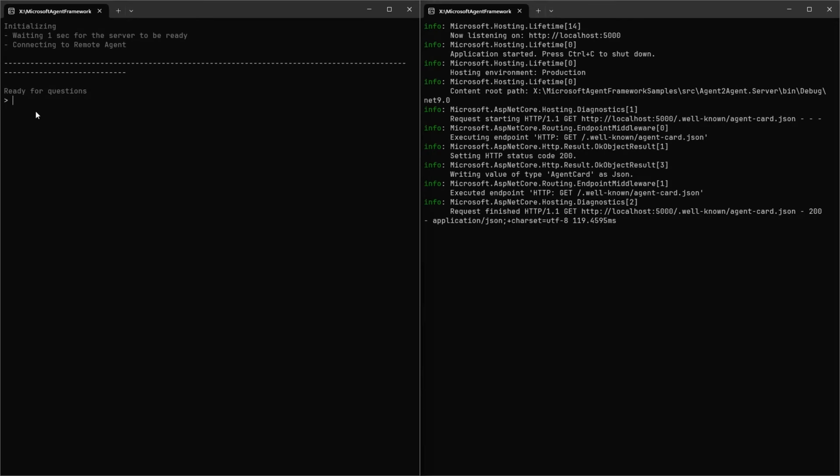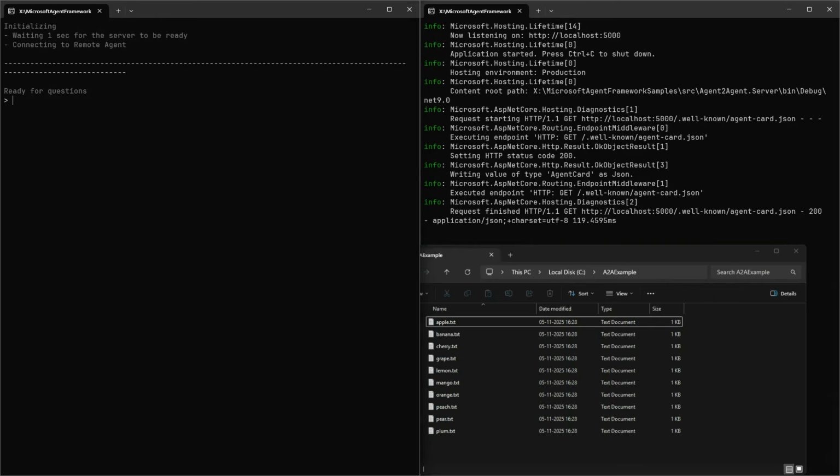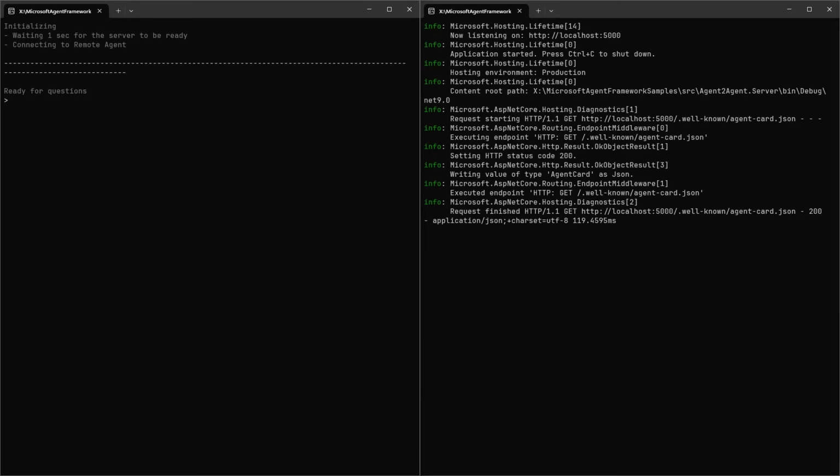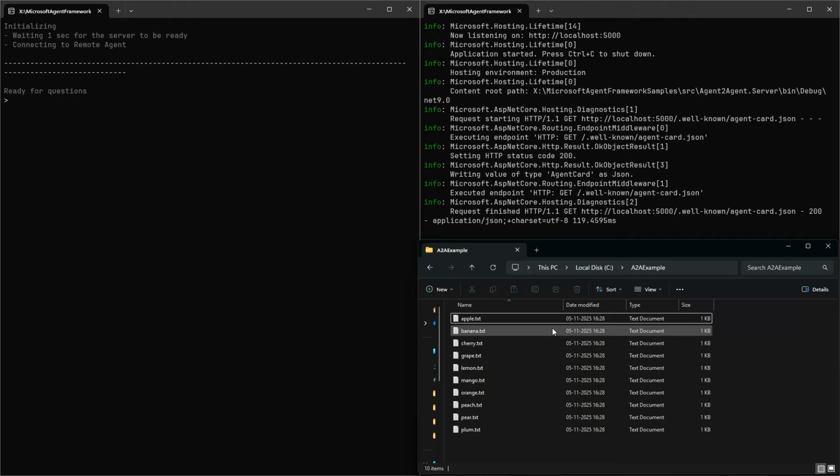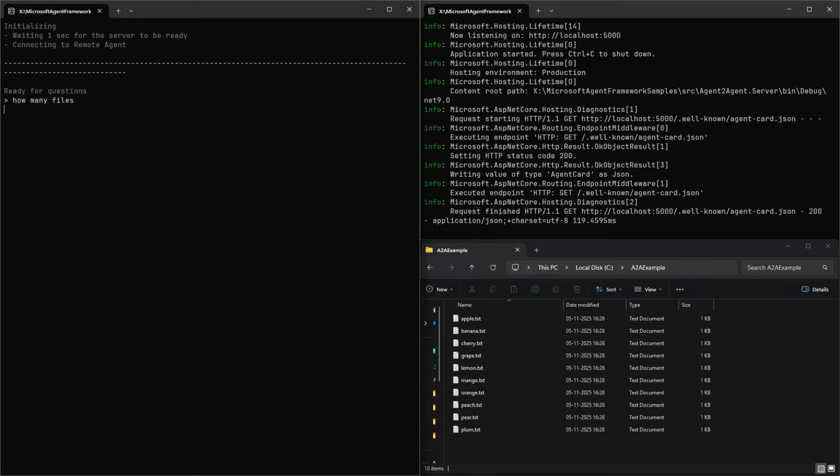If I ask it, in this case, it knows about some files on my machine. If we find the files up here, you can see there's 10 files in this folder. So I can ask how many files.